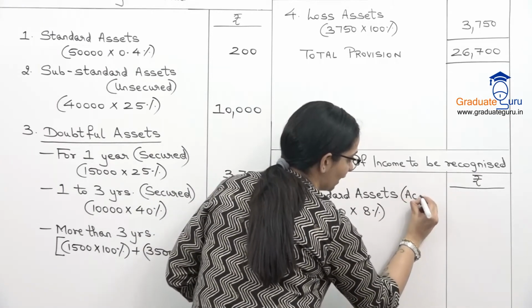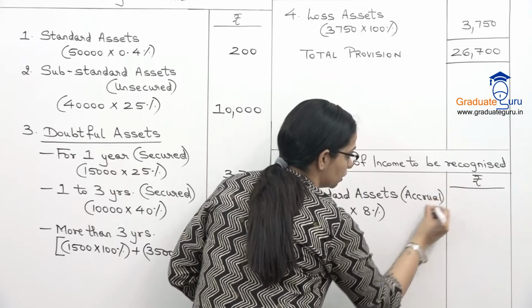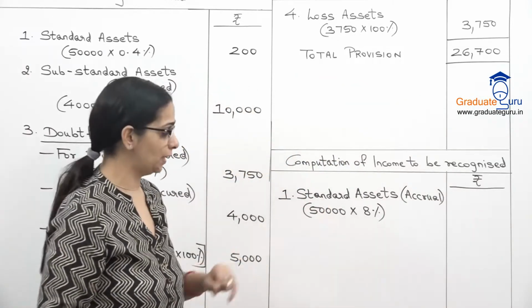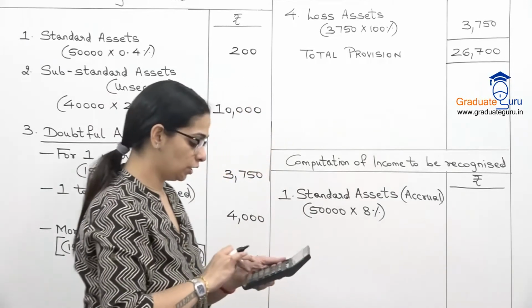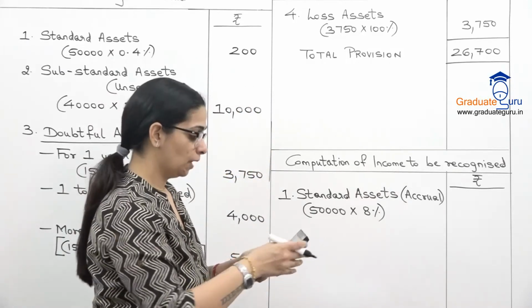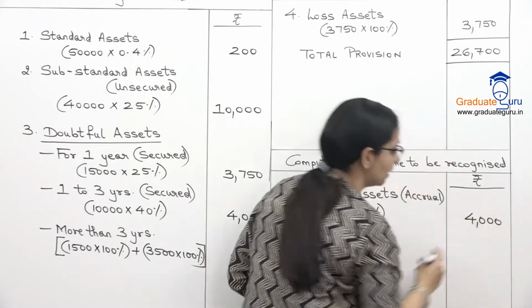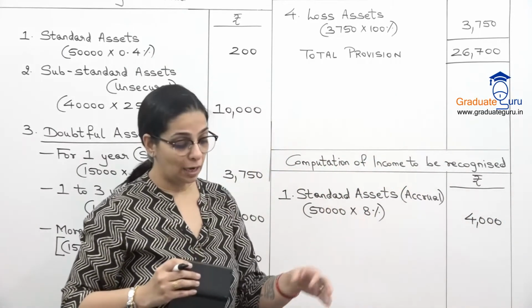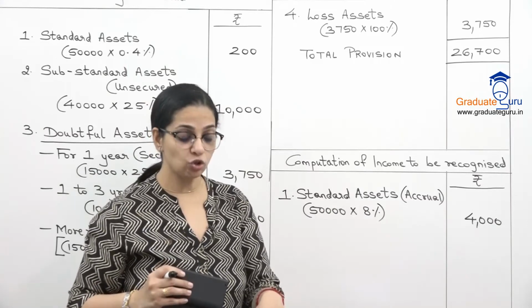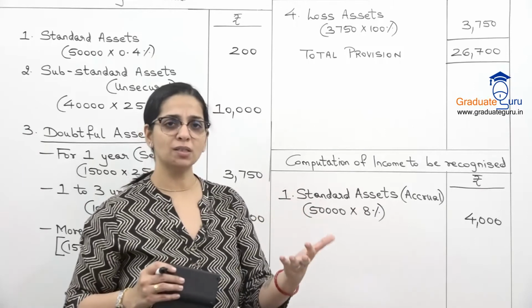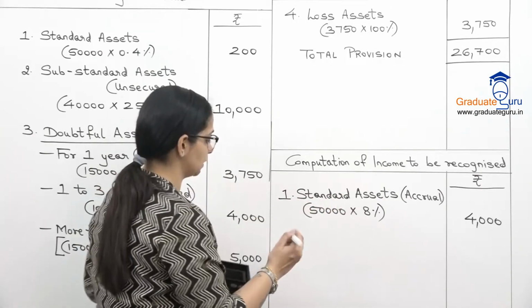I'll write over here in brackets accrual, so that you remember that these are standard assets और इसलिए हम accrual basis पे ले रहे हैं. So 50,000 into 8% is 4,000. So this is the income receivable. Now even if they have said that we have actually received only 3,800 lakhs, but I'm not going to consider that because these are standard assets.